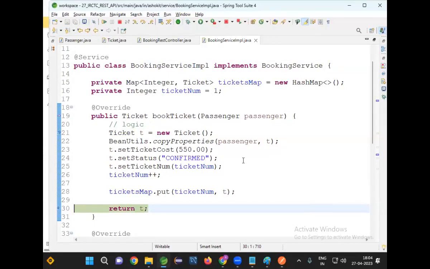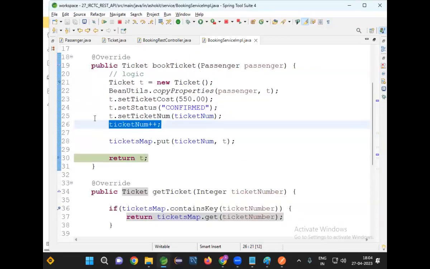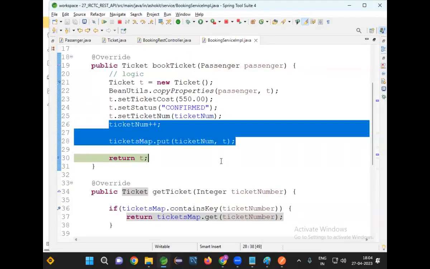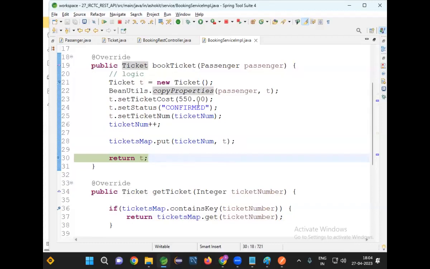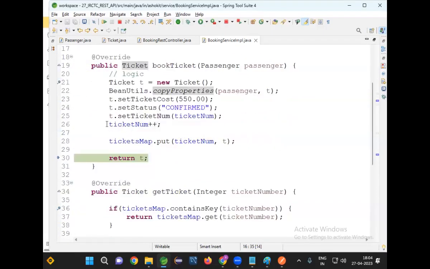The problem is I'm incrementing first, then using. After using, then I need to increment. Because of that, I'm not getting the ticket data properly. Initially, what is the ticket number? 1. When I increment, it will become 2 here, but I'm using it to access the ticket.